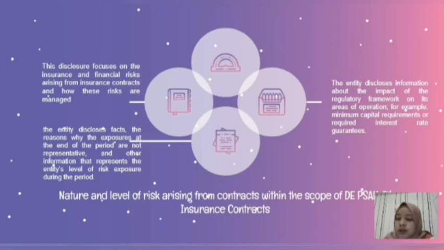And also, draft exposure PSAK number 74 requires a company that issues insurance contracts to disclose information about the effect of the regulatory framework in which it operates. For example, such information might include minimum capital requirements or required interest guarantees.